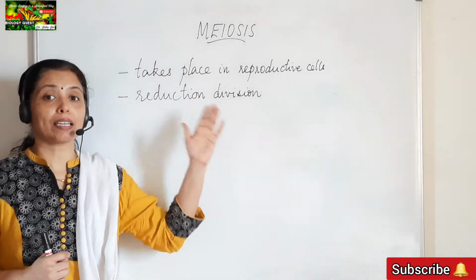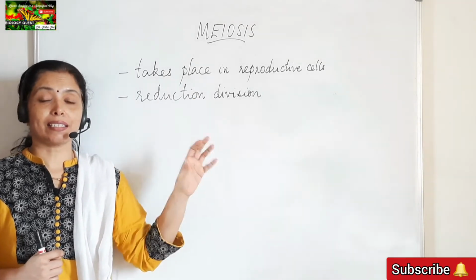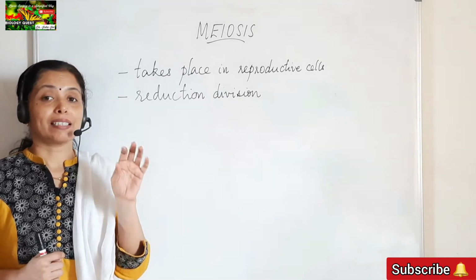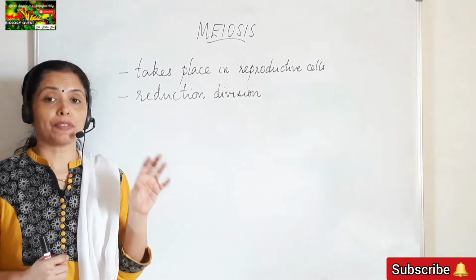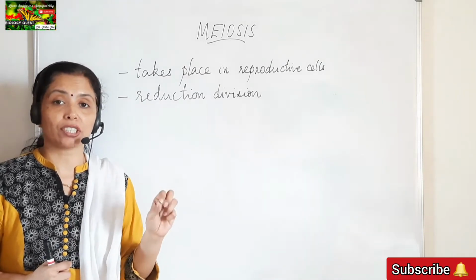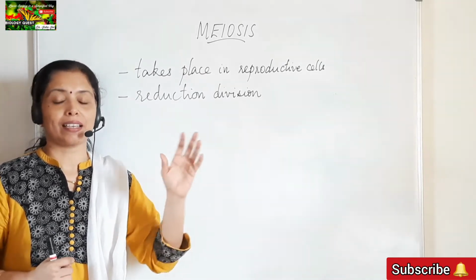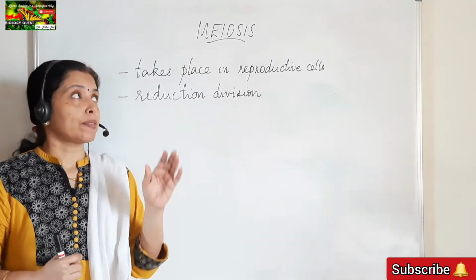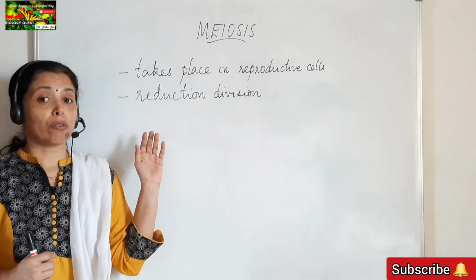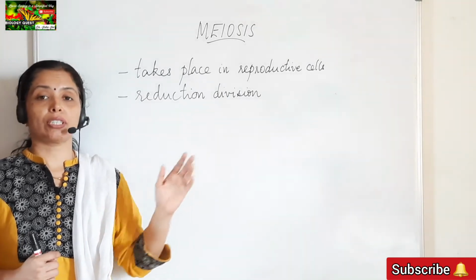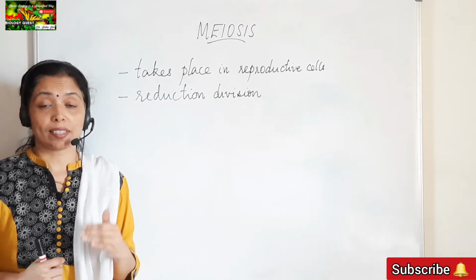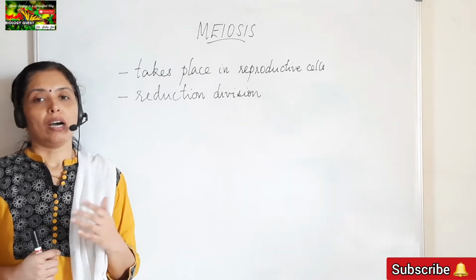Meiosis takes place in the reproductive cells, and it is this division that is responsible for the formation of gametes, and this type of cell division ensures the production of a haploid phase in the life cycle of sexually reproducing organisms. Meiosis is also called reduction division because in this division the chromosome number of the daughter cells is being reduced to half.